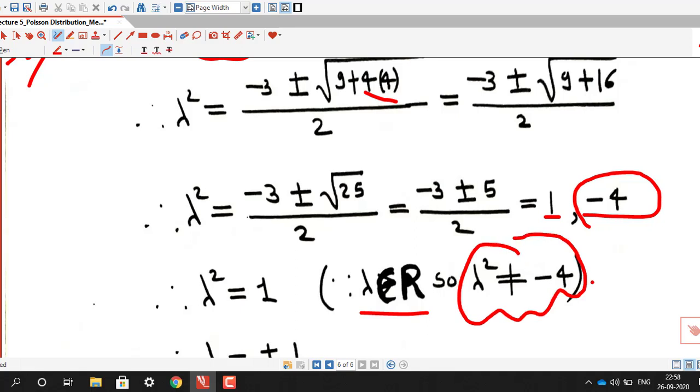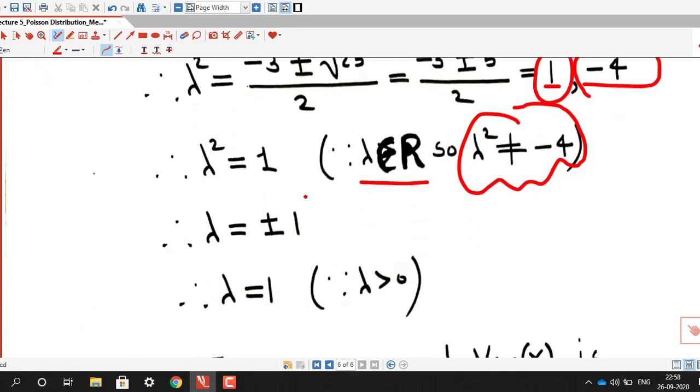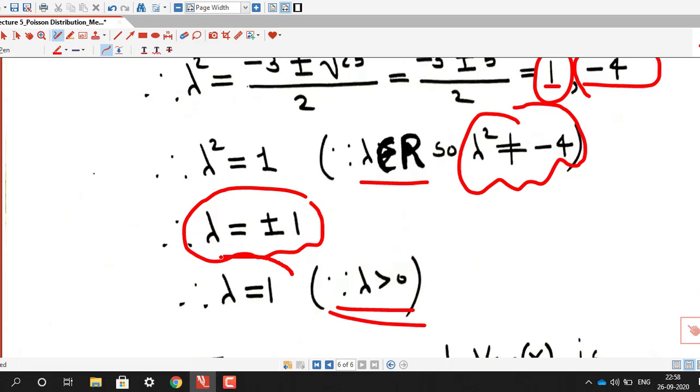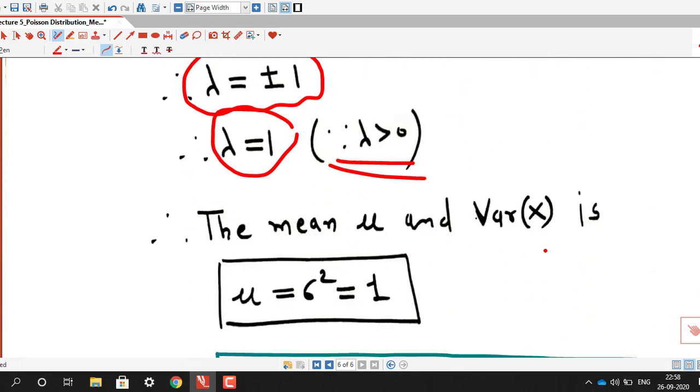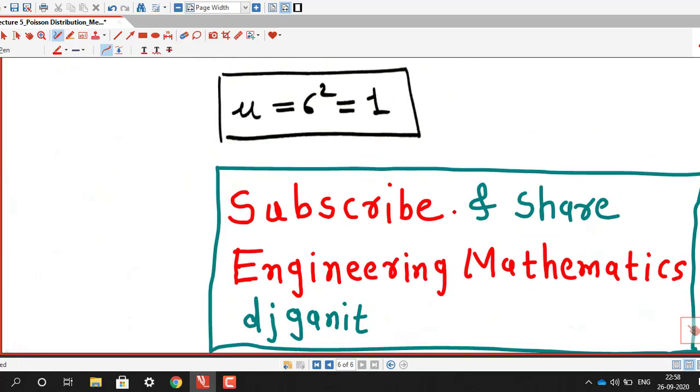But lambda is a real number, so lambda square can never be equal to minus 4. That means lambda square must be equal to 1, and if lambda square is 1, lambda is plus or minus 1. But lambda is positive, so therefore lambda equal to 1. So the mean and variance of X are mu equal to sigma square equal to 1, because we know that the mean is lambda and the variance of X is also lambda.